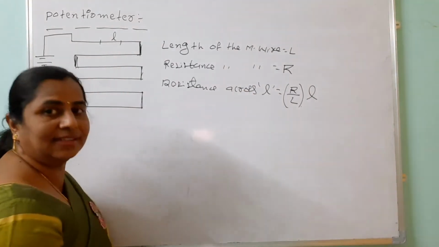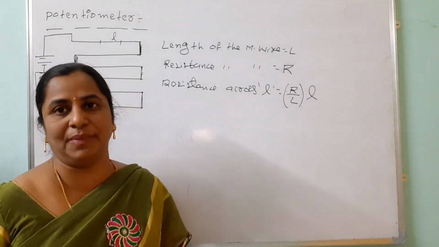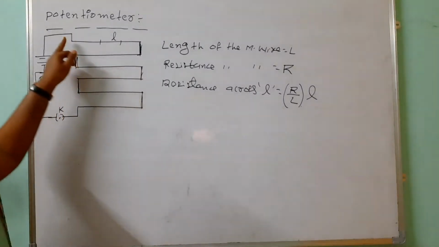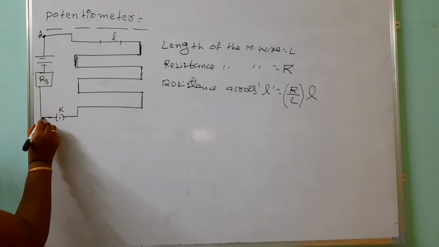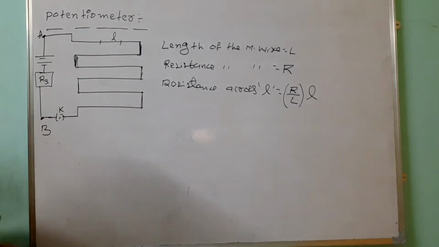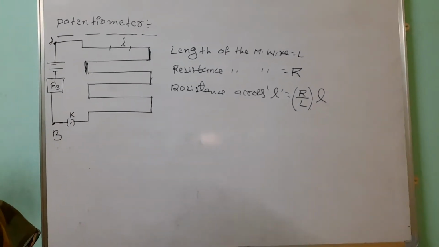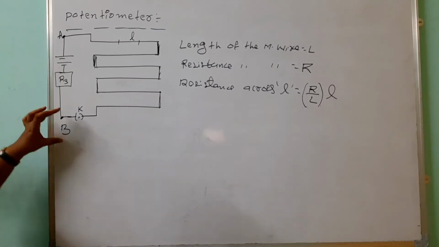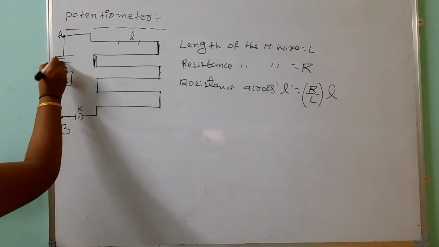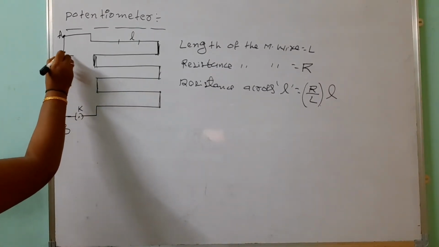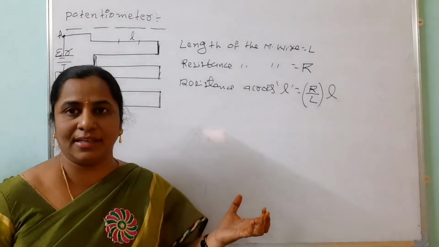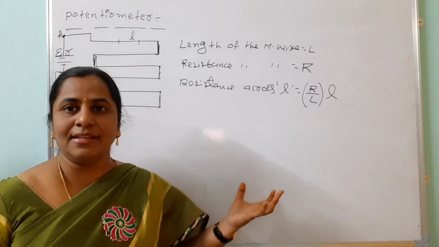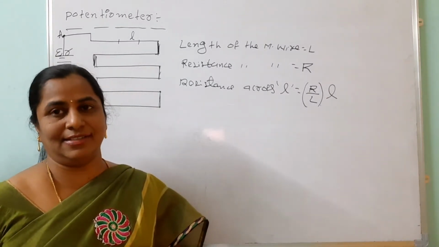Now we are discussing the principle of the potentiometer. Now you see 2 points, one is A and another one is B. In between A and B, we are taking one cell whose electromotive force is epsilon and whose internal resistance is r. The cell also has some resistance, and that is called the internal resistance.